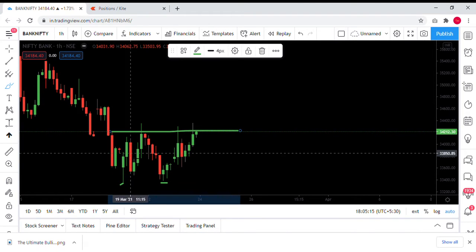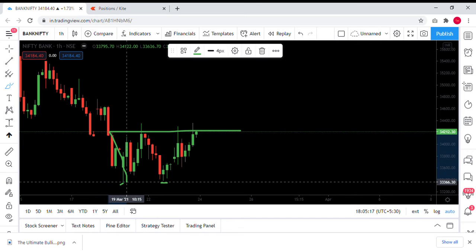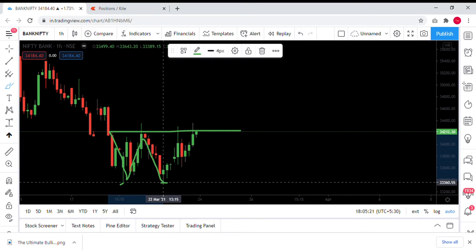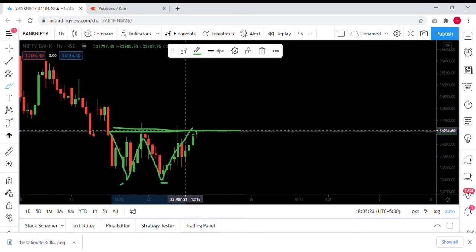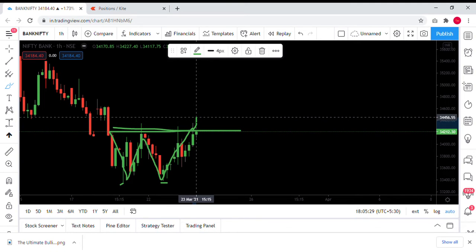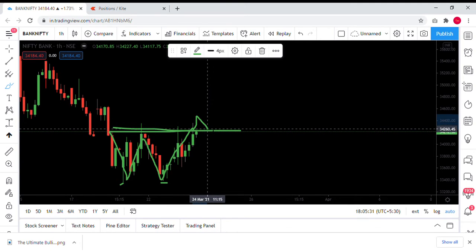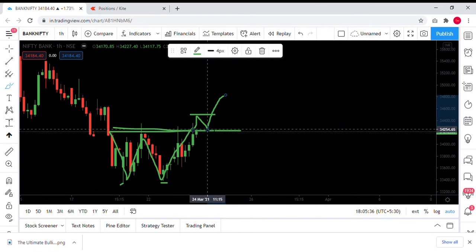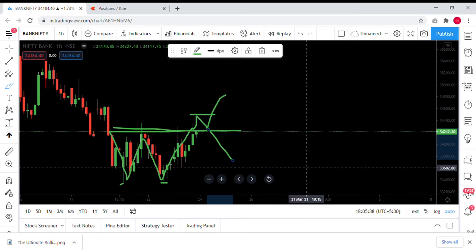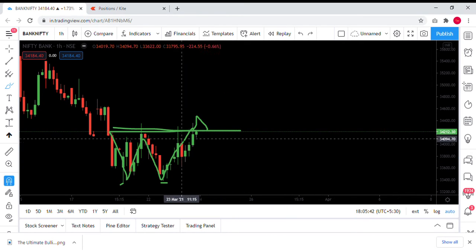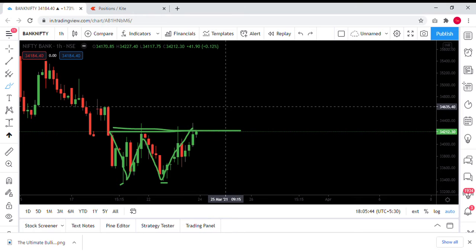So this is the neckline. The Bank Nifty came here, moved up, came back to the same level, moved up, and now we have something very interesting. If tomorrow, that is on Wednesday 24th of February, it breaks, retests this, and then you can go in for a long. If the markets come down, then we'll have to wait and watch what's going to happen. But if the markets tend to continue going up, this is how it should be.